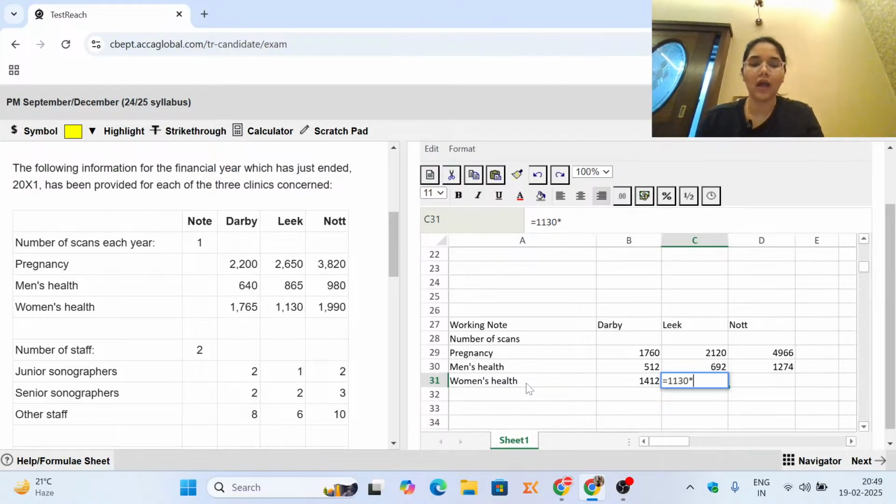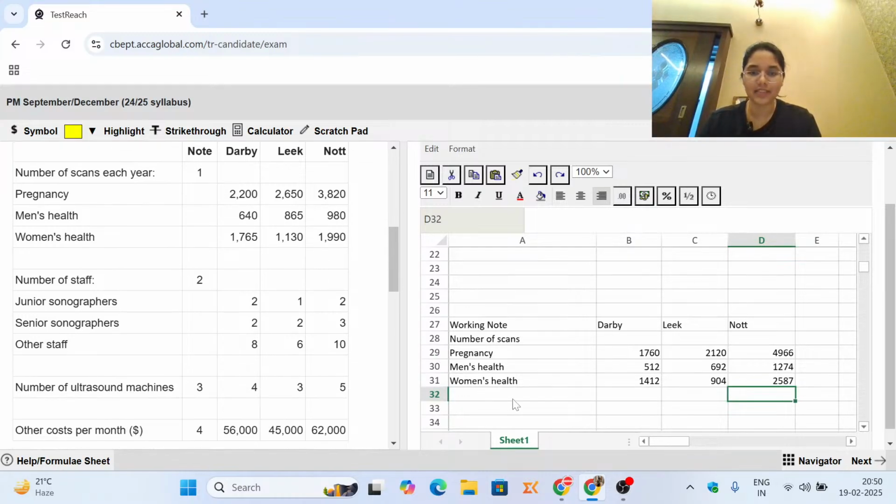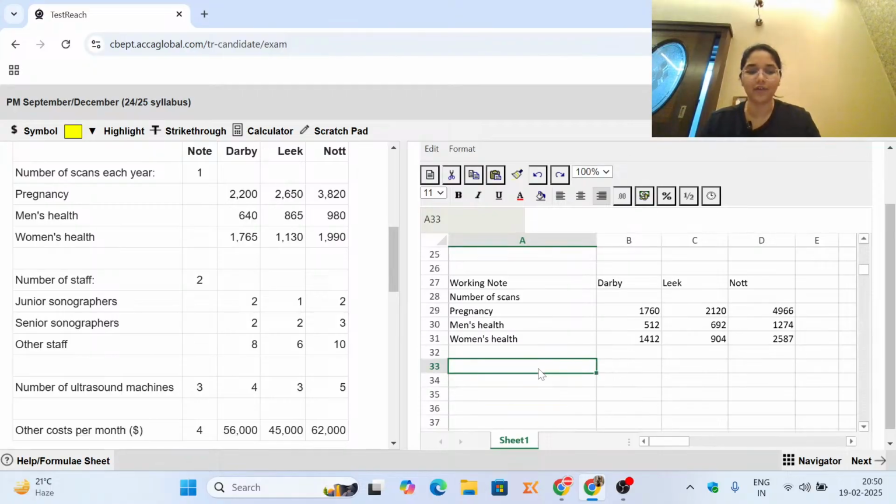1130 into again 0.8 because 20% reduction, and here 1990 is going to have a 30% increase, so 1.3. So these are the number of scans that are going to be there when it comes to all three of the clinics which are given to us. Now we can simply calculate the price per scan and we can multiply to find out the revenue.